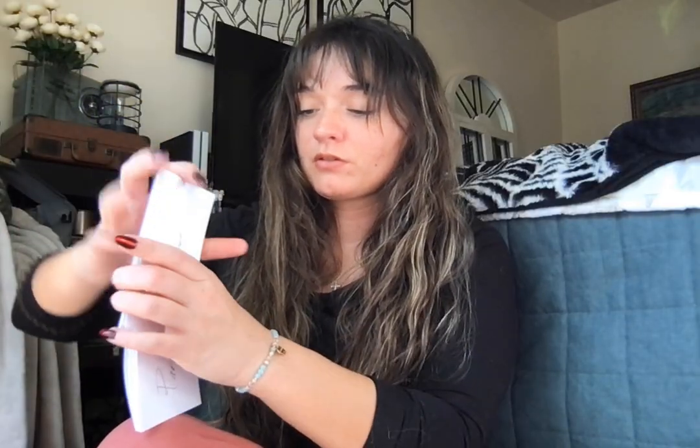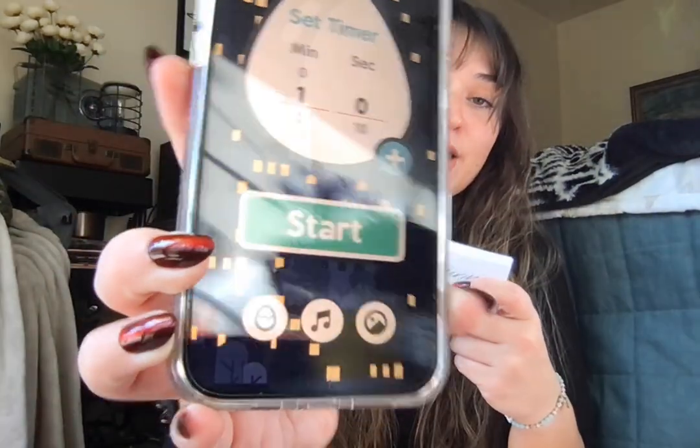Splitting it down the middle. 1, 2, 3, split down the middle. I'm going to be holding the cards so that the definition's facing me, terms facing the camera. I have a 1-minute timer set on my phone already. And with all that being said, I'm going to get started right now.